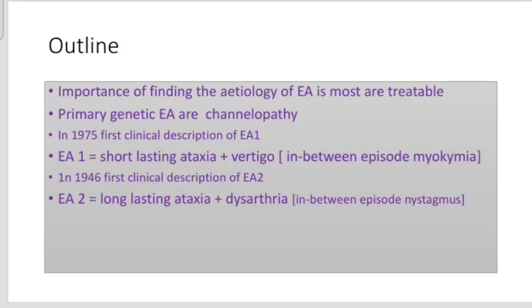And I described the story in 1975, how the first description of episodic ataxia type 1 happened. In summary, episodic ataxia type 1 is a short-lasting ataxia with vertigo. In between those episodes, they have myokymia. In 1946 was the first description of episodic ataxia type 2. In episodic ataxia type 2, they have long-lasting ataxia and dysarthria. In between episodes, they have nystagmus.